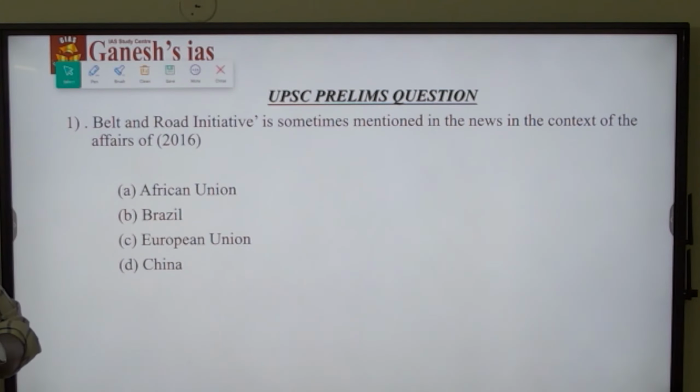Now, a UPSC prelims question which was asked in relation to the news we have seen. The Belt and Road Initiative is sometimes mentioned in the news in the context of the affairs of the African Union, Brazil, the European Union and China.